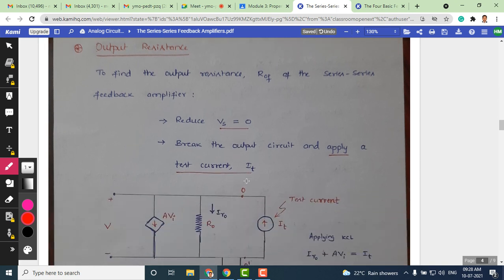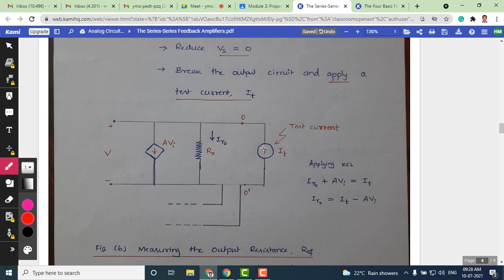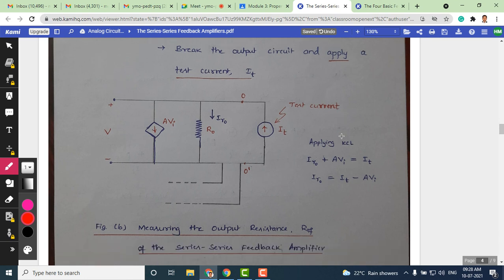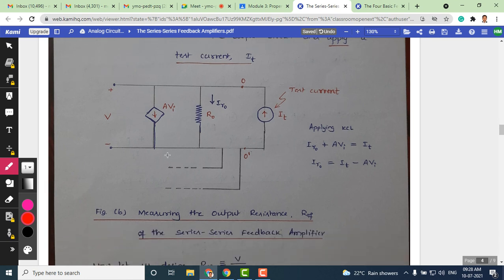Similarly, the same procedure can be used to measure output resistance also. You have to make Vs as 0, and here you need to connect a temporary current source or test current source. Earlier we connected a test voltage, but this is a transconductance amplifier, and here the current is the output signal. So you need to connect a test current source labeled as IT, and the remaining part of the circuit is retained as it is.